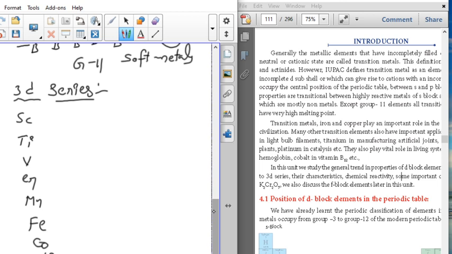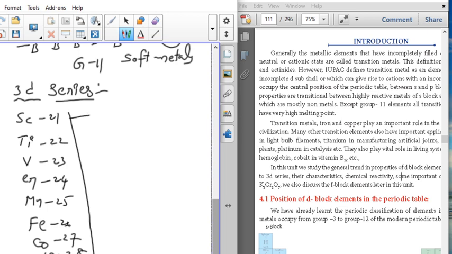Now see, the atomic numbers are 21, 22, 23, 24, 25, 26, 27, 28, 29 and 30.